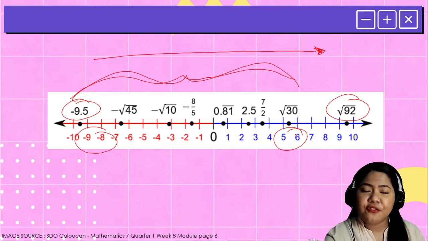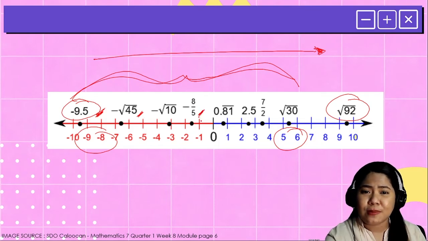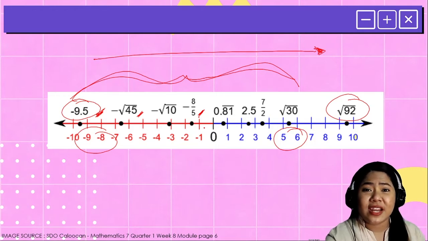But if you will also notice, the given real numbers are all in different forms. There are some in decimal form. We also have some in radical forms. And we also have those in fractional forms. So how are we going to determine or locate or arrange real numbers if they are in different forms?